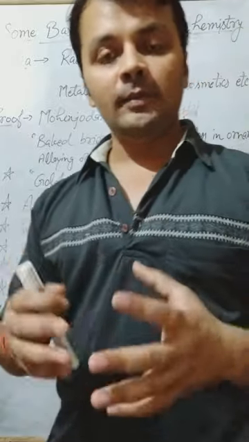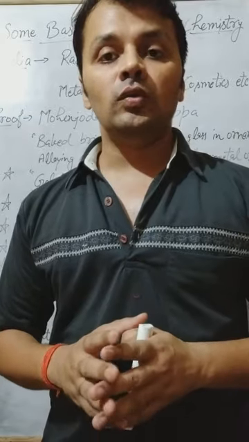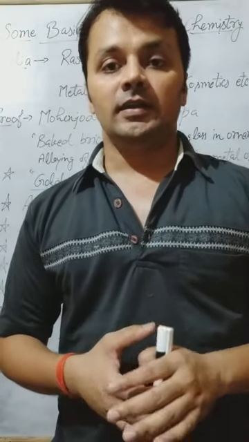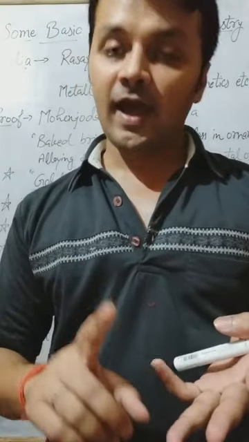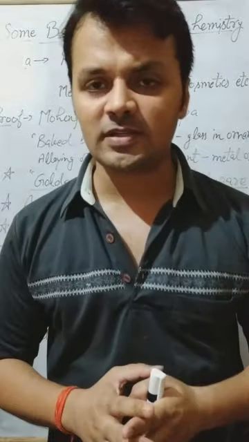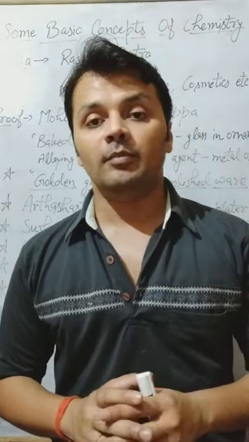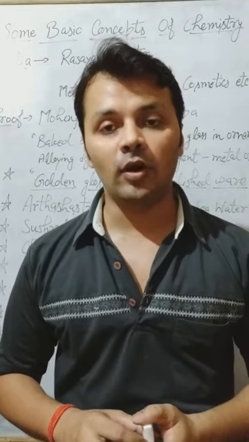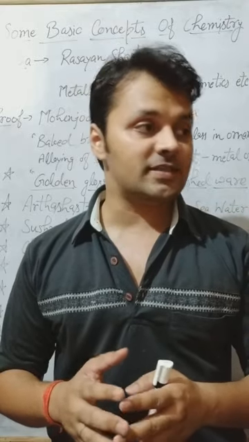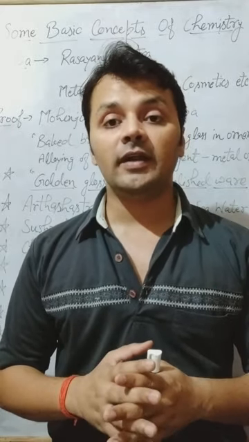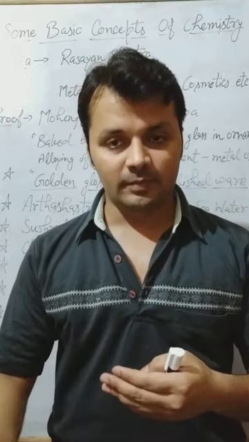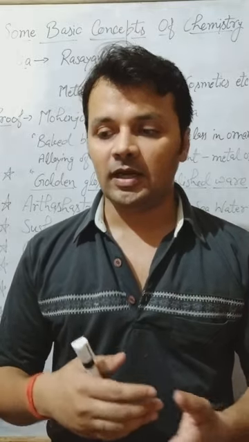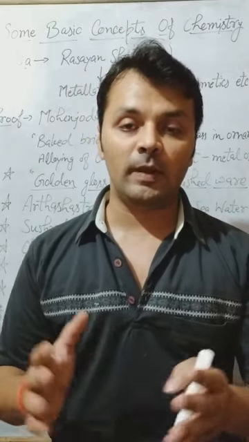Alchemy basically was formed to discover two important things for the greed of human life: the elixir of life and the philosopher's stone. I think you must have read all these things in the book. Elixir of life, that is Amrit, means to become immortal, and philosopher's stone is an imaginary stone which could convert any basic metal into gold, that is precious, means money. But unfortunately, till now nobody could prepare these things.